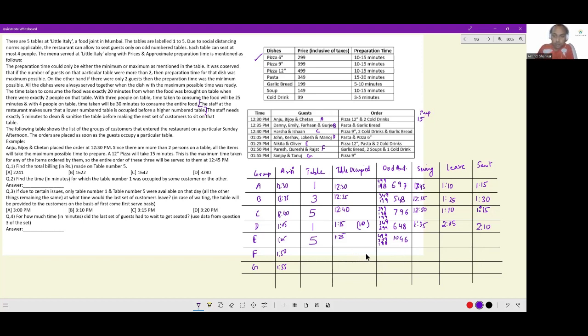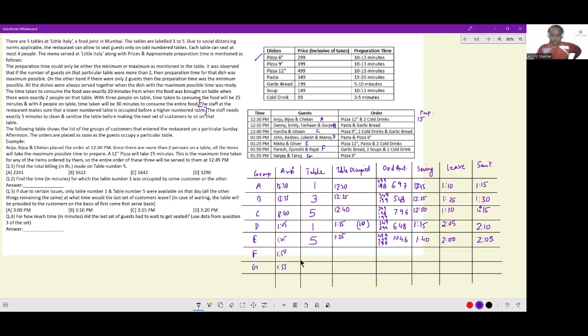How many people were there? 2 people. These 2 people have a wonderful appetite. Because these are 2 people, time taken for the items is going to be minimum possible. Pizza 12 inches in 10 minutes. Pasta in 15 minutes. And cold drinks in 5 minutes. Okay. So 15 minutes is the time. At 1:25, they'll be served at 1:40. Because there are only 2 people, they'll finish eating in 20 minutes. So at 2 o'clock, they'll be done. And their table will be available for occupancy at 2:05.